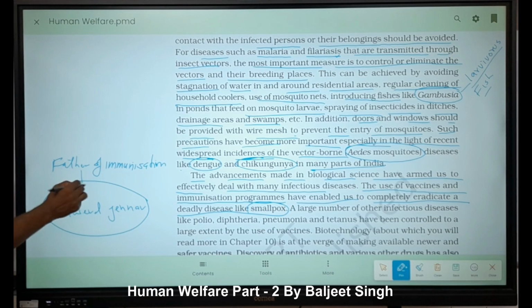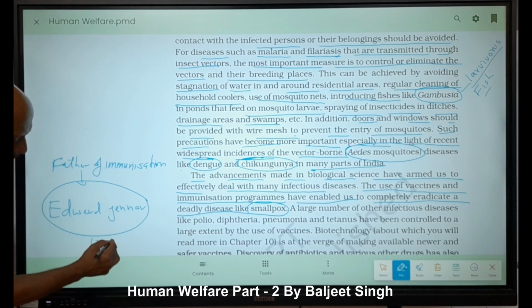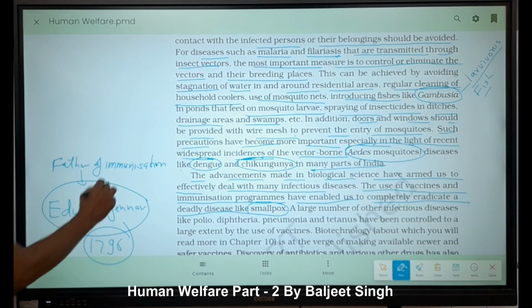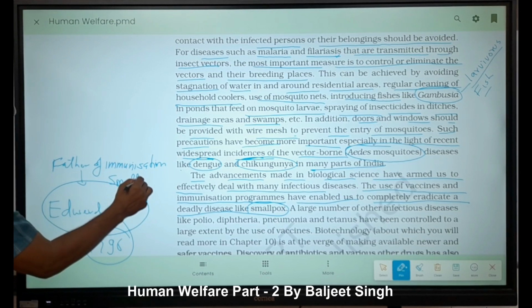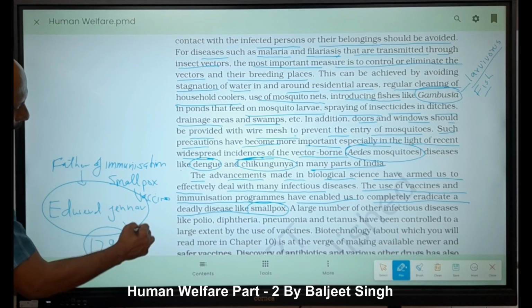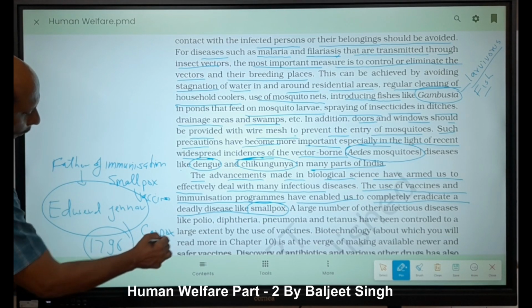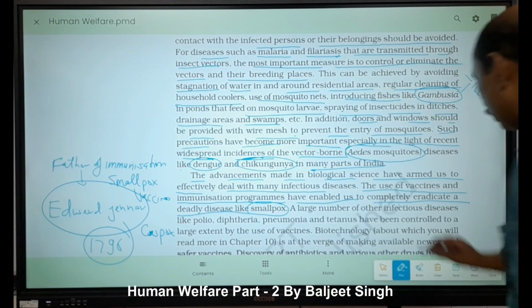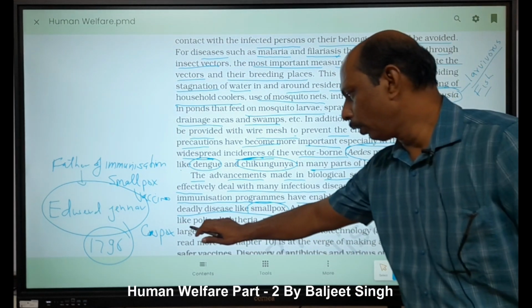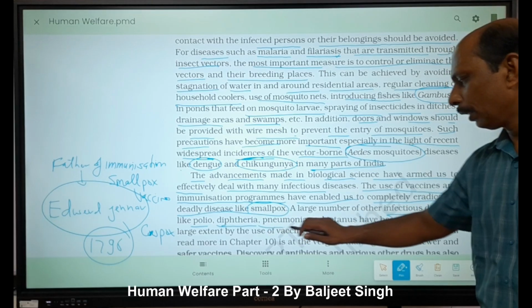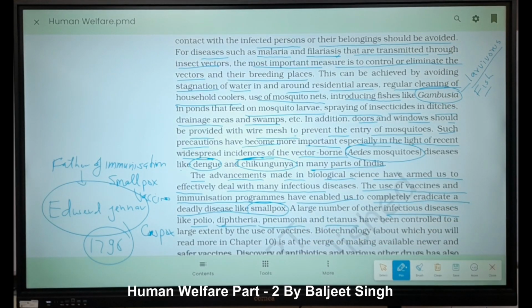Immunization. Edward Jenner, in 1796, invented the smallpox vaccine with the help of cowpox. A large number of other infectious diseases like polio, diphtheria, pneumonia, and tetanus, right?